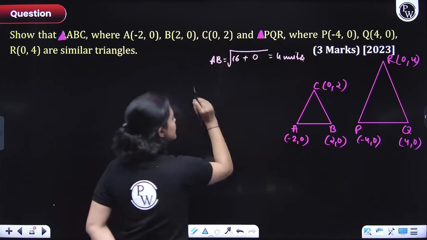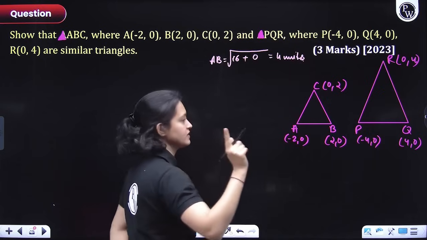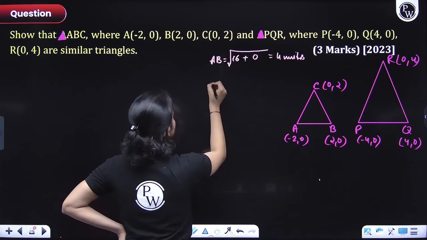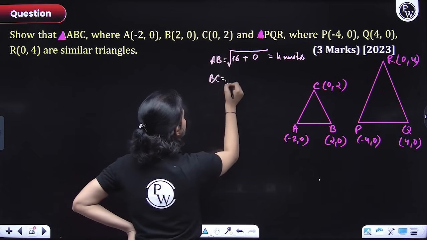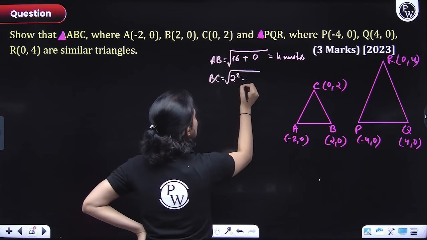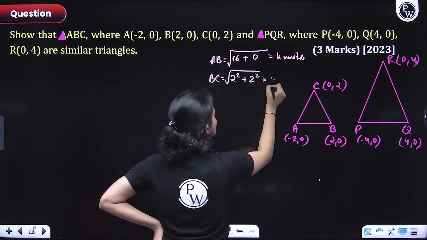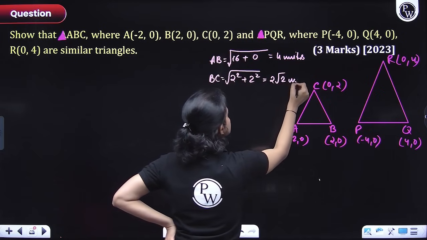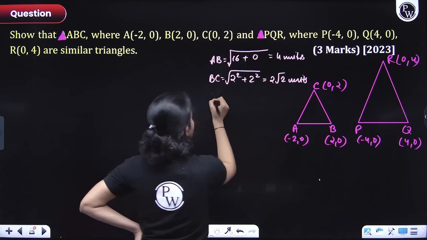Okay, everyone? Remember, distance is always positive. Okay, BC, everyone. So BC would be equals to what? It would be equals to under root of 2 square plus 2 square, right? So that would be equals to 2 root 2 units, right? Now let's figure out AC, everyone.